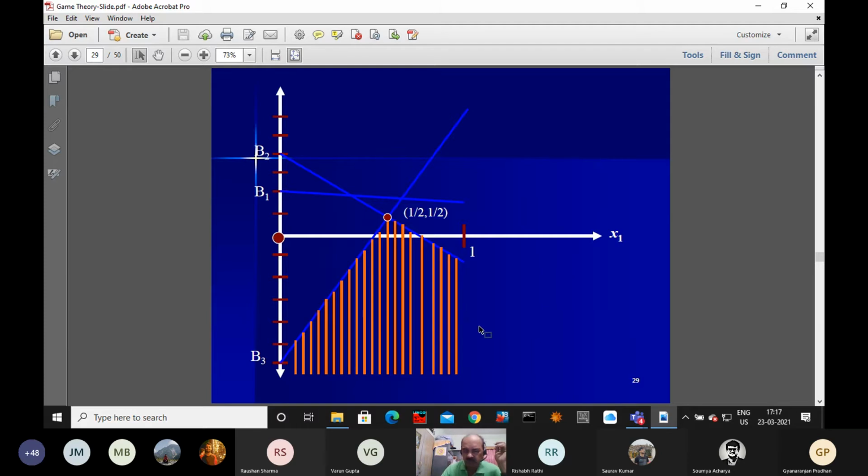Sir, suppose B1 was intersecting below the half point, then we will get 2 points. Then also we'll get one maximum, which is again leaving out one strategy, right? No, that is okay. These are hypothetical things, because there are so many other possibilities. Here, why are such examples selected? Because we are talking about the graphical method.